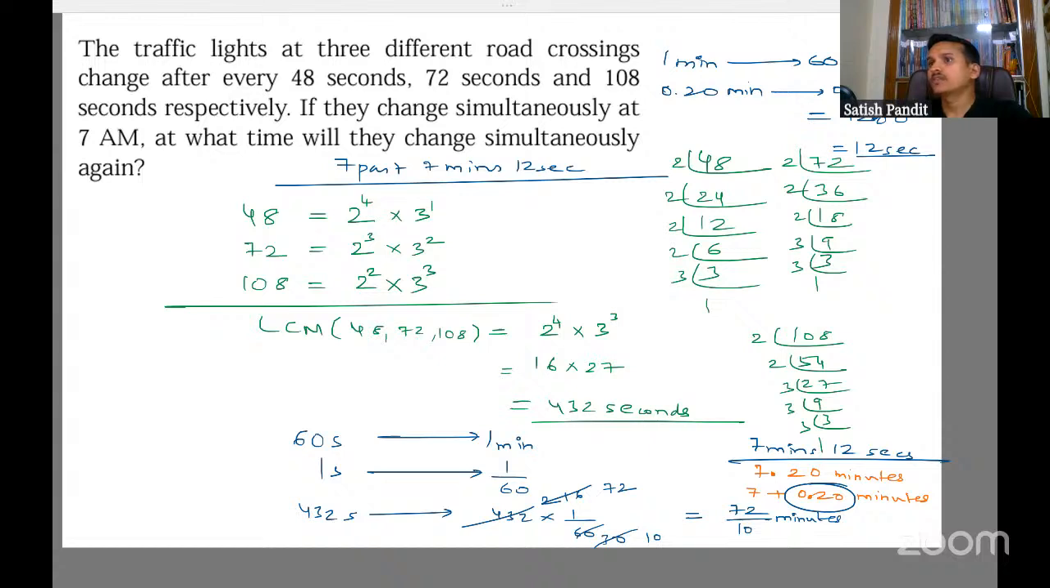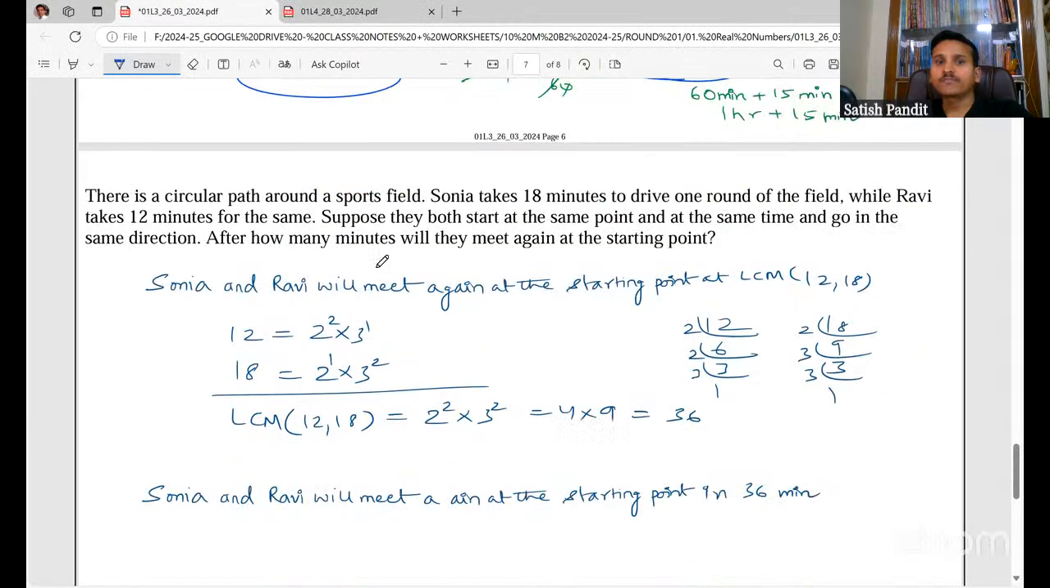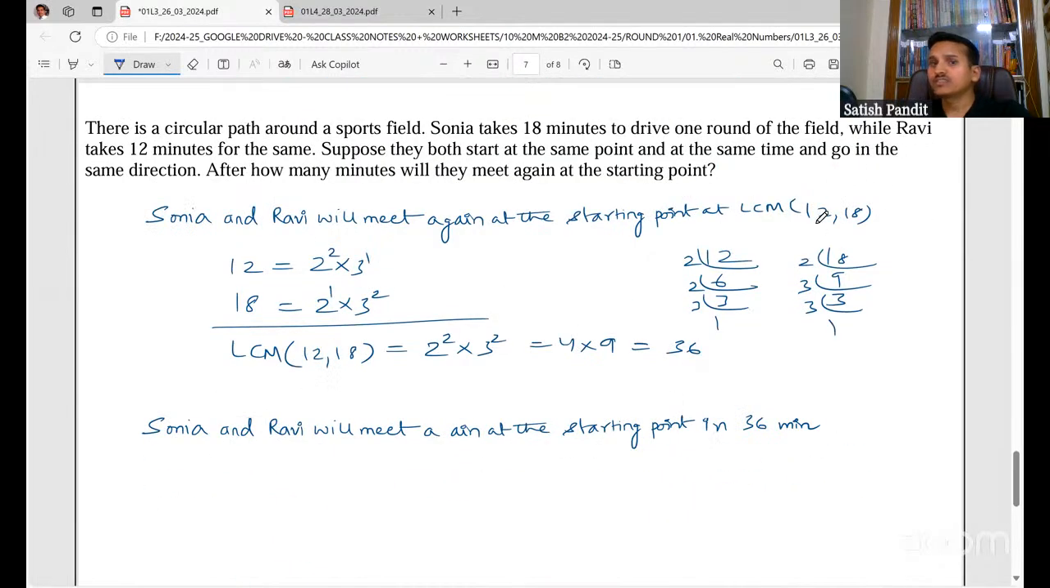Correct. We can write like that also. So we have done these questions. Okay, this is also a case of a repetition. So we find the LCM. This is actually from NCERT.